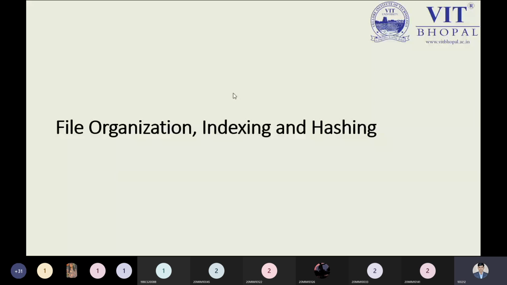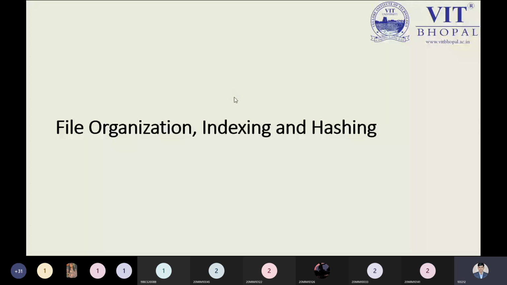Same here, the information in the database is stored in files only. These files are also known as tables, or we can say relations, in the database management system, but in a general way, these are also known as files. So how to manage the files and how to organize the files, that is the more important part. Moving to the next slide, which describes the meaning of file organization.